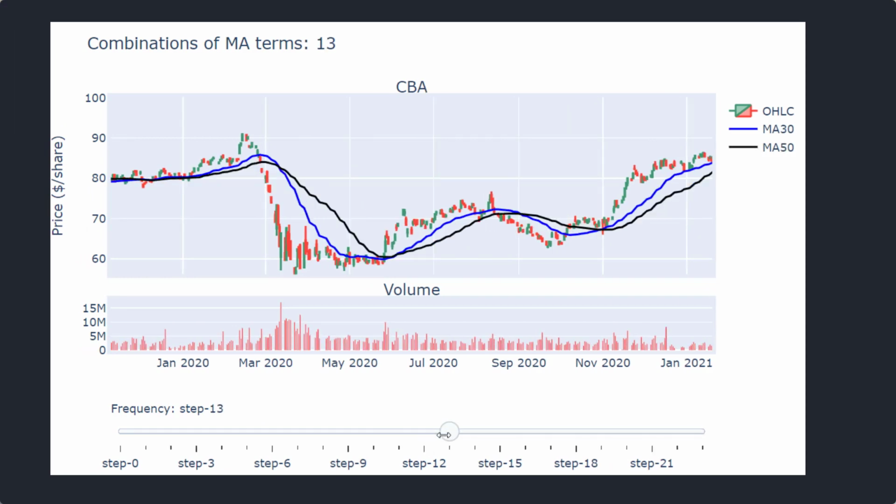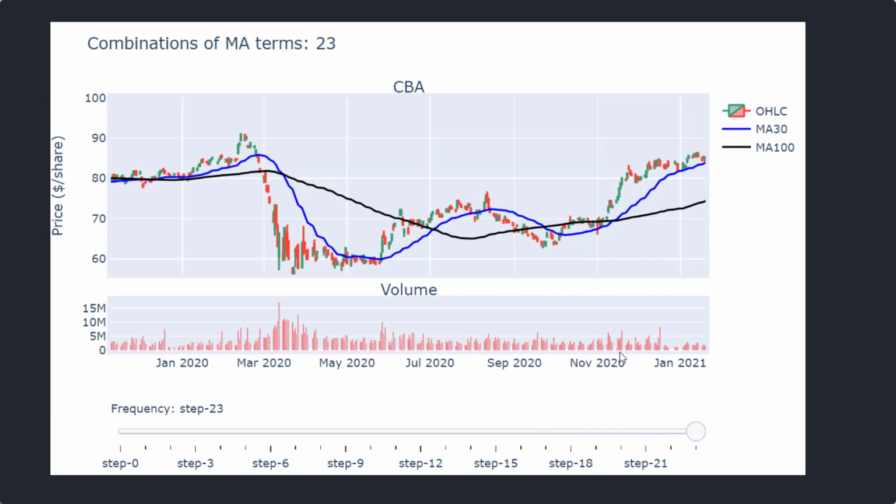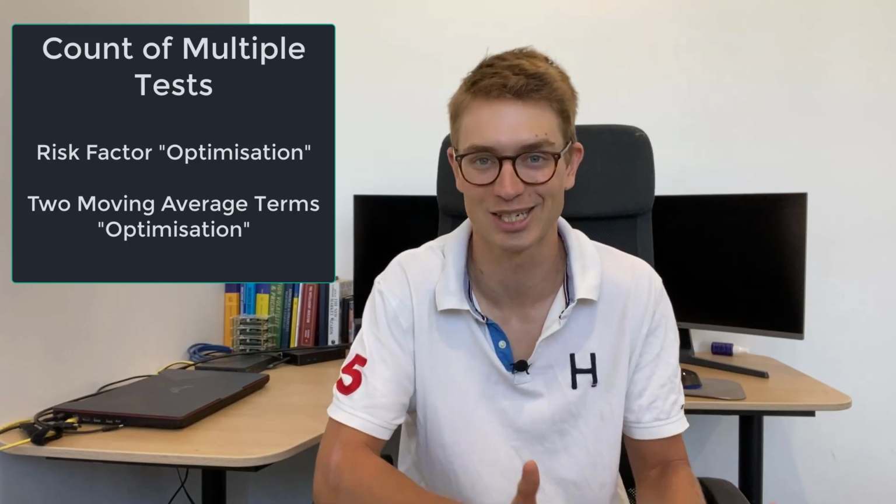I'm using a backtest, I'm doing the scientific method, and I'm tuning these variables: how far I look back in the moving average terms and my risk tolerance, to try and find out what tunes best for this trading strategy. Now, this is one of the biggest issues. What we're actually doing is we've got the same data set and we're doing multiple tests, just using different regressing terms. This is incredibly dangerous because these regressing terms are actually correlated with each other as well.